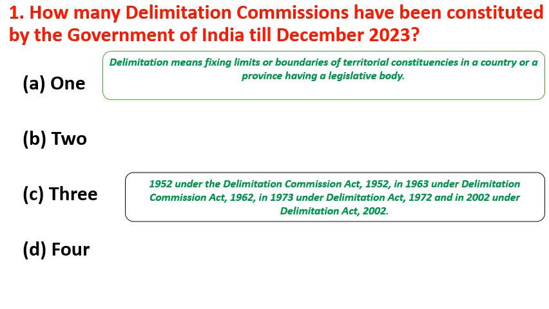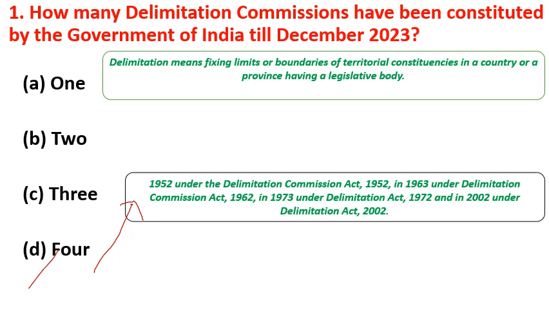Question number 1. How many delimitation commissions have been constituted by the Government of India till December 2023? Correct answer is D. 4 delimitation commissions have been constituted so far. Delimitation means redrawing the territorial constituencies of Lok Sabha and state legislative assemblies.